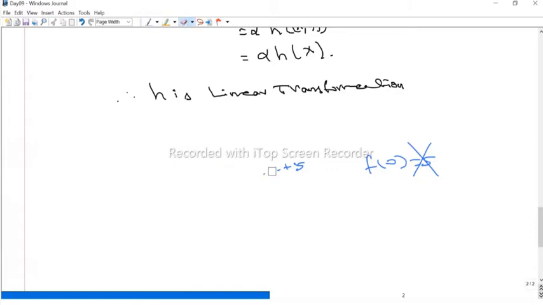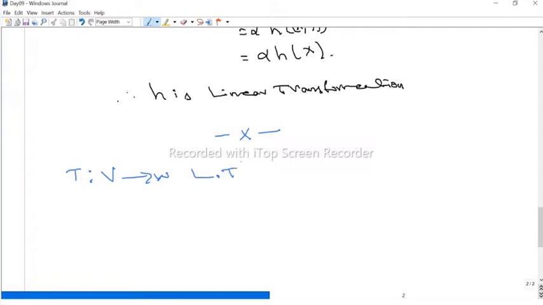Now these are all examples of linear transformations. Suppose we have a linear transformation from one vector space to another vector space. We have two subspaces: one is the kernel, and the other is the image. Suppose T is a linear transformation from V to W. One subspace, from the domain, is called the kernel of T.